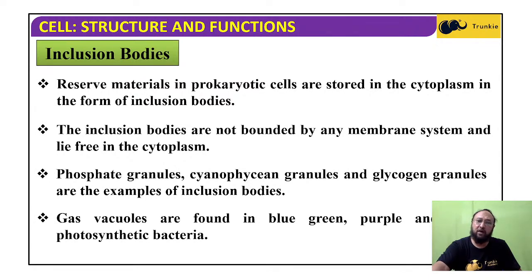Gas vacuoles are found in blue green and purple green photosynthetic bacteria, and these are all about the structure of bacteria, the prokaryotic cells. Prokaryotic cells means we have the bacteria, blue green algae, cyanobacteria, mycoplasma, and PPLO, pneumonia-like organisms. So this was all about the bacteria and their structure.